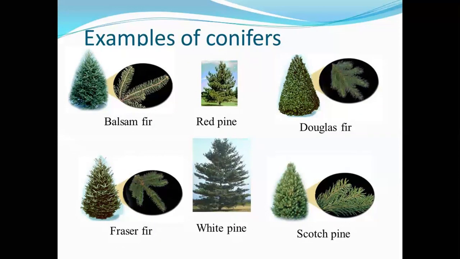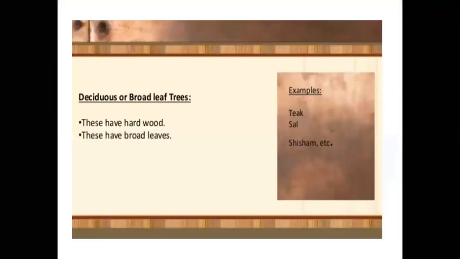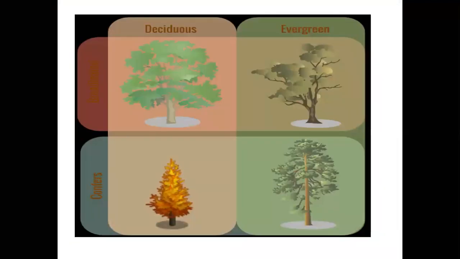These are exogenous trees, which grow outward and increase in bulk. And the deciduous or broadleaf trees have hardwood and broad leaves. Examples are teak, sal, sesame. Here one figure is given. This is a broadleaf tree.